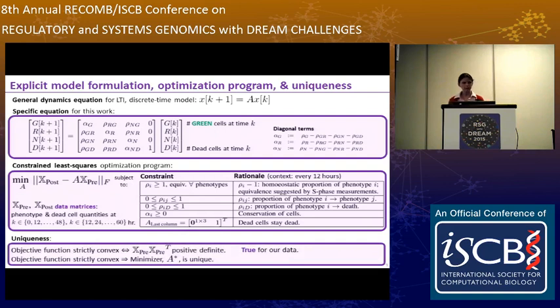So in fact, convex optimization theory says that if an optimization function is strictly convex, then the minimizer, or A star, is unique. The strict convexity is satisfied when x pre times x pre transpose, those are two matrices, is a positive definite matrix, and this is true for our data. So in fact, our models A are unique, given the data that we have.